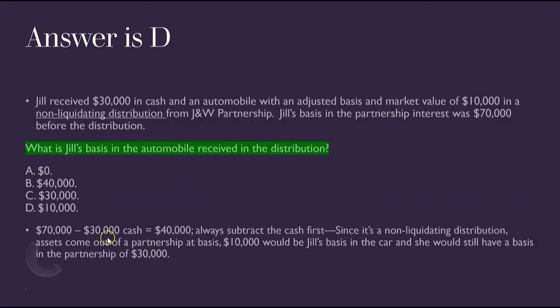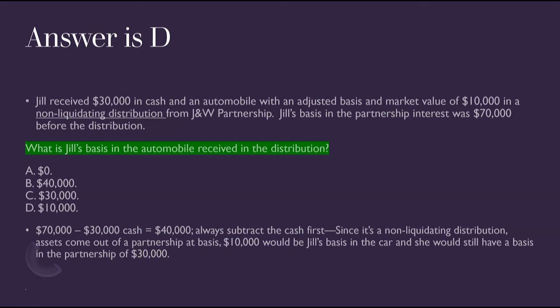So once again, we always subtract the cash first, even though it's non-liquidating. We're left with $40,000 prior to the car, but since it's a non-liquidating distribution, assets come out of a partnership at basis, $10,000. $10,000 would be Jill's basis in the car, and this is important too. She would still have a basis remaining in the partnership of $30,000 in case they ask. So the answer to the question is she has a basis in the car of $10,000. If she goes to sell the car, she only has a basis in it of $10,000. But she still has a remaining basis in the partnership of $30,000.